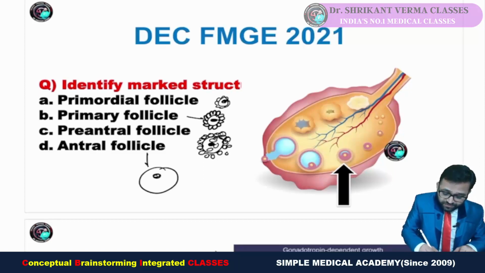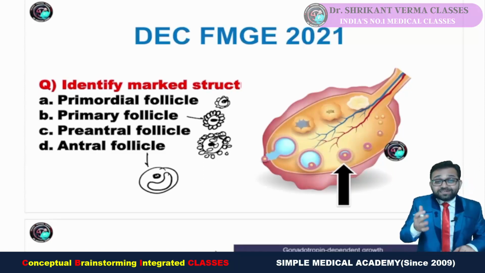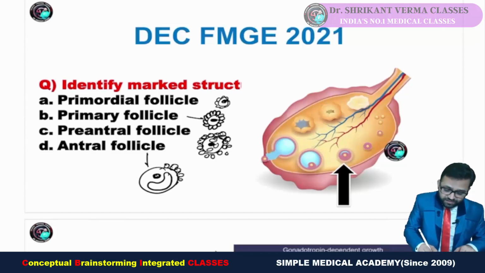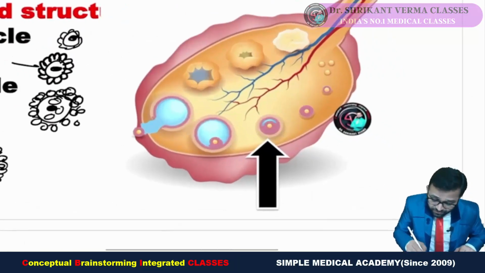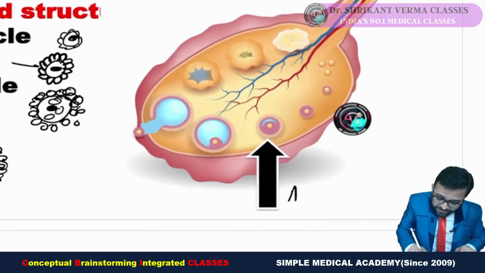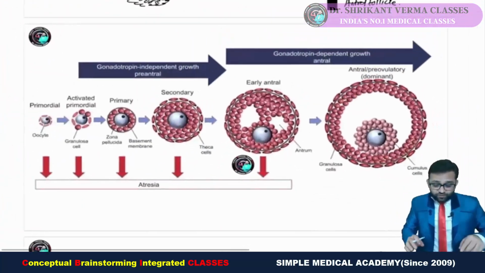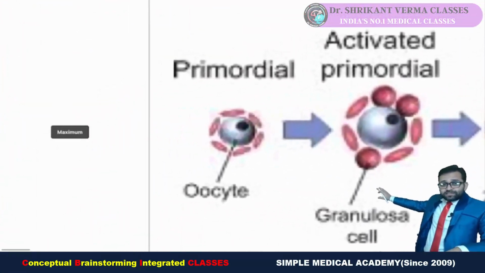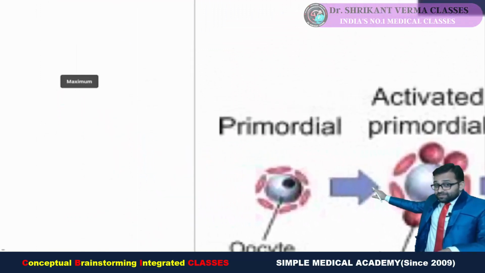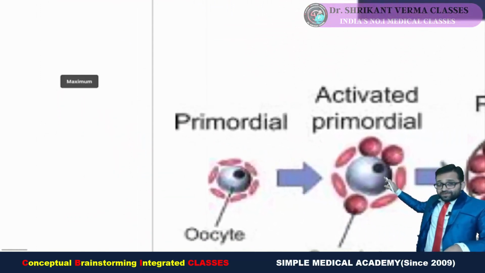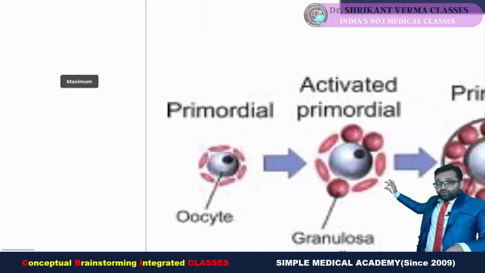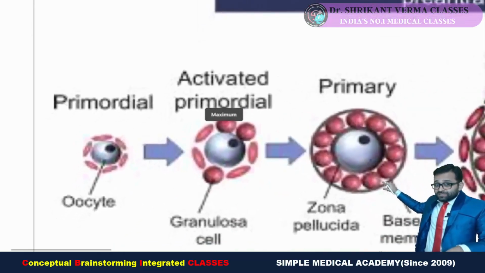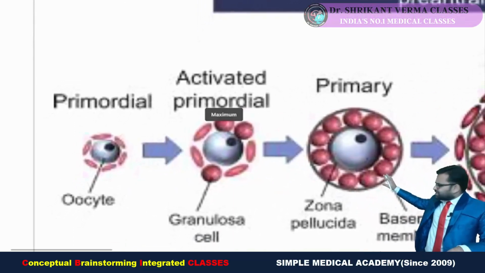Antral follicle, in which you will see the large cavity. Antral means cavity. And the remaining other follicles are here and there. So that is our antral follicle. Yes, you can see here the cavity has developed. That's why this is our antral follicle. For better knowledge, you can go with this flow chart. Yes, you can see the oocyte, primordial, lined with simple squamous epithelium. Activated primordial cell, now the follicles are proliferating. Primary follicle, yes, you are looking at the diagrammatic presentation.